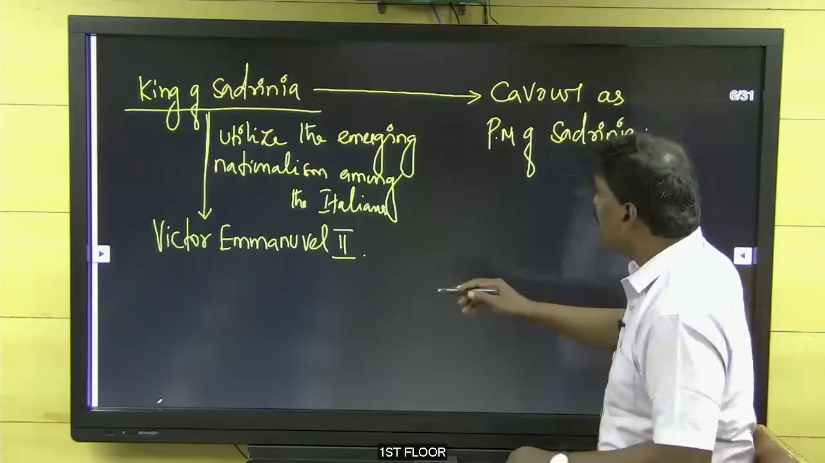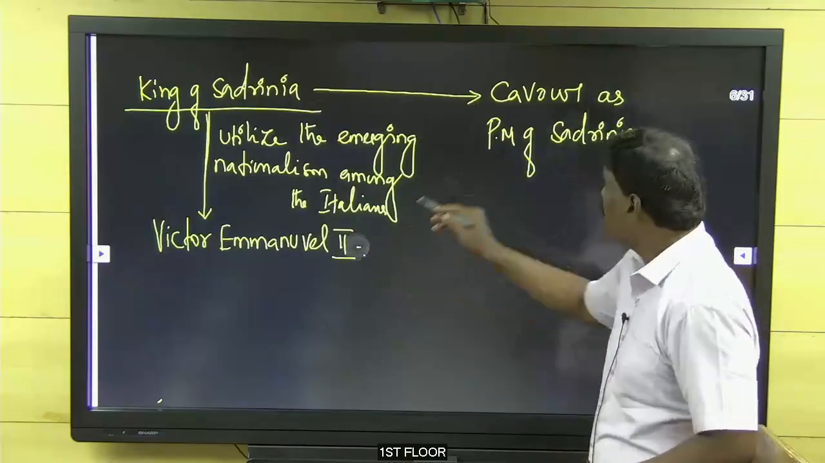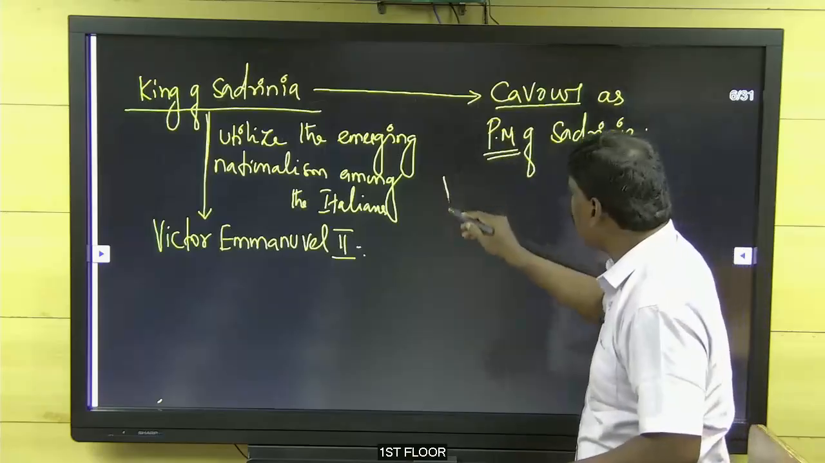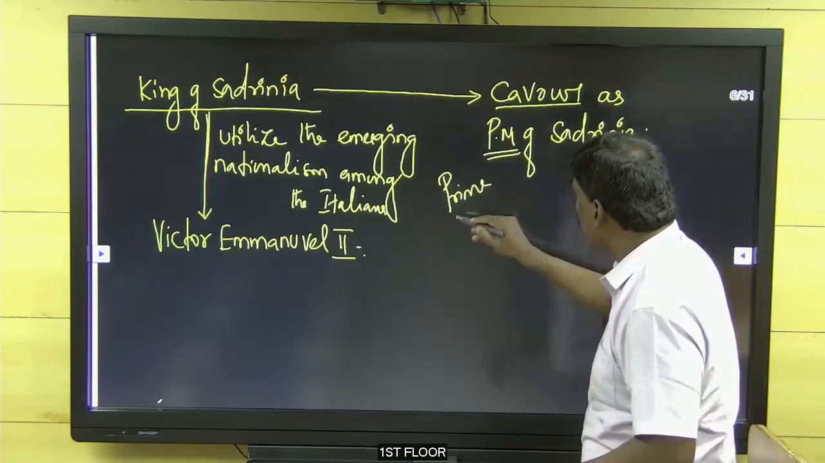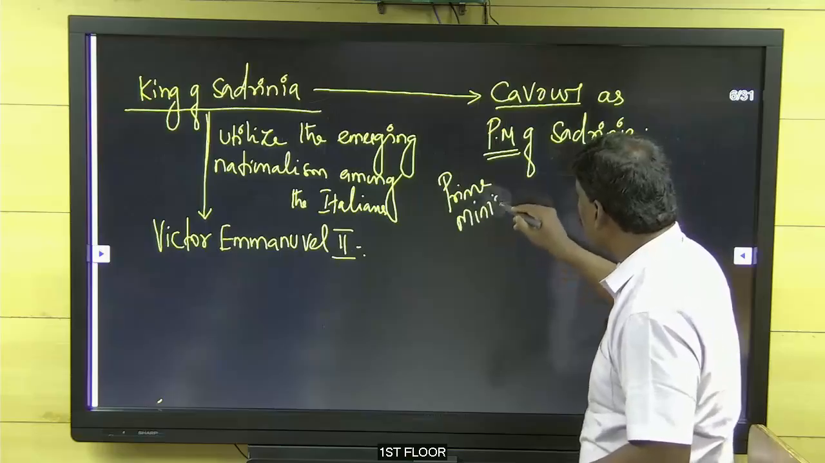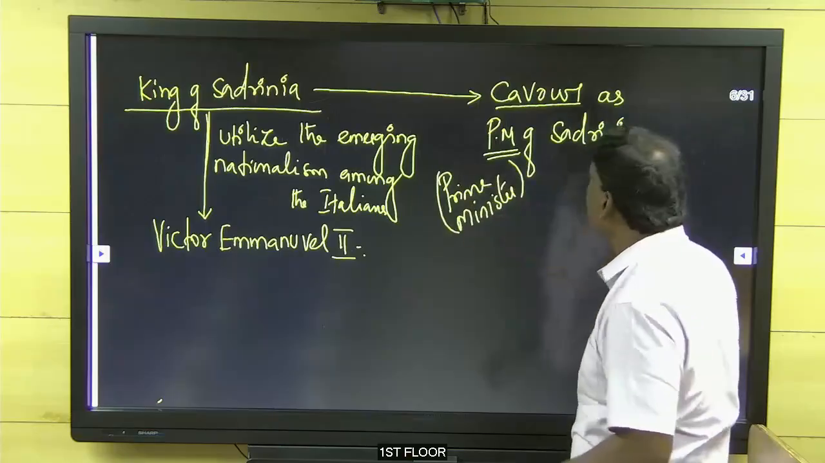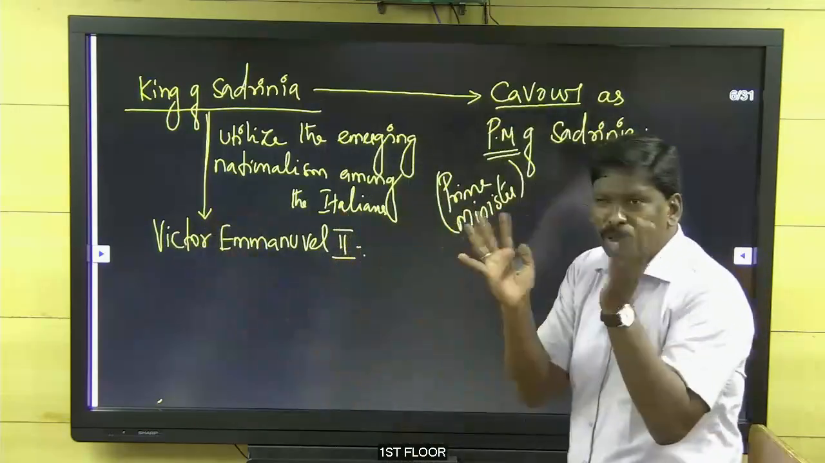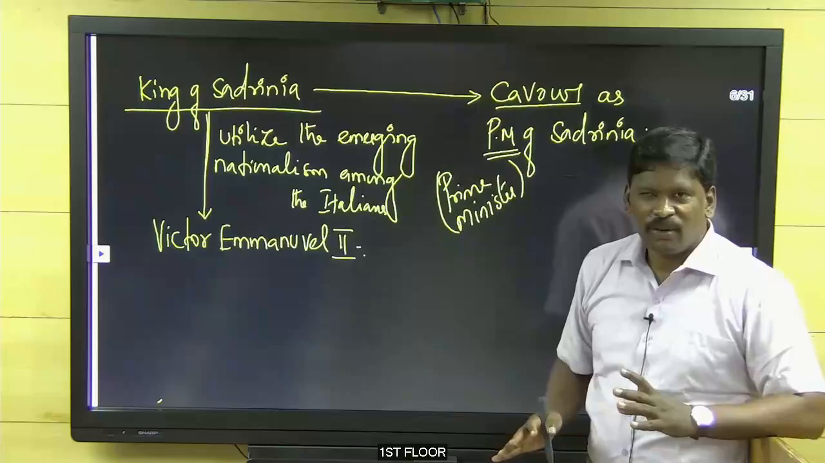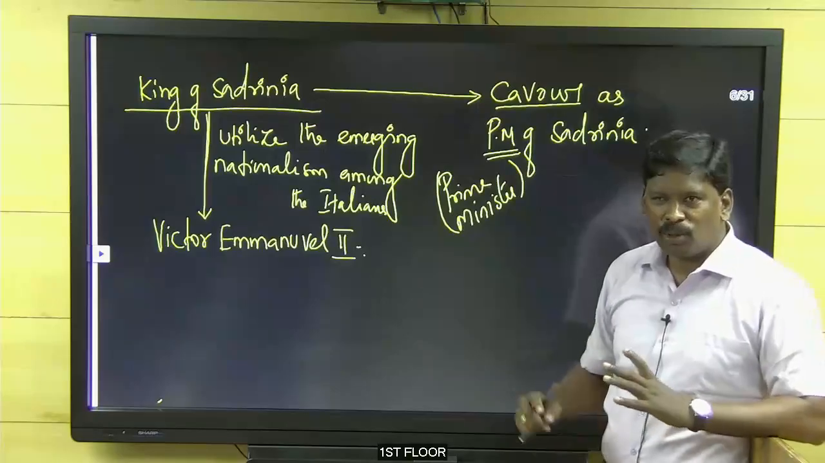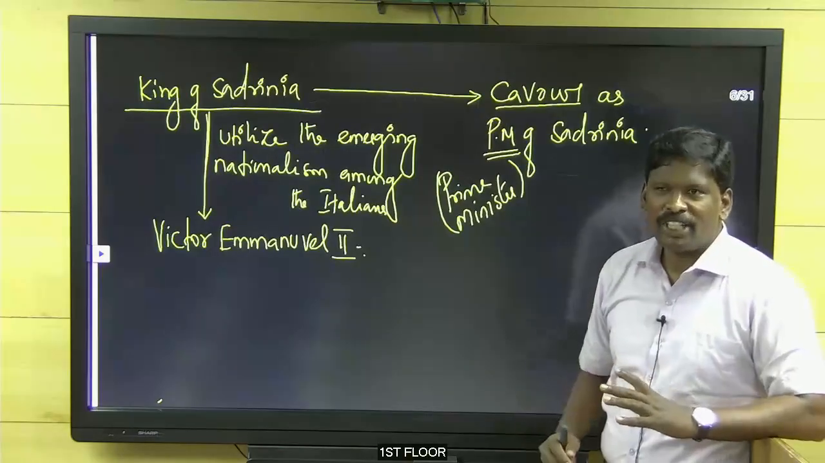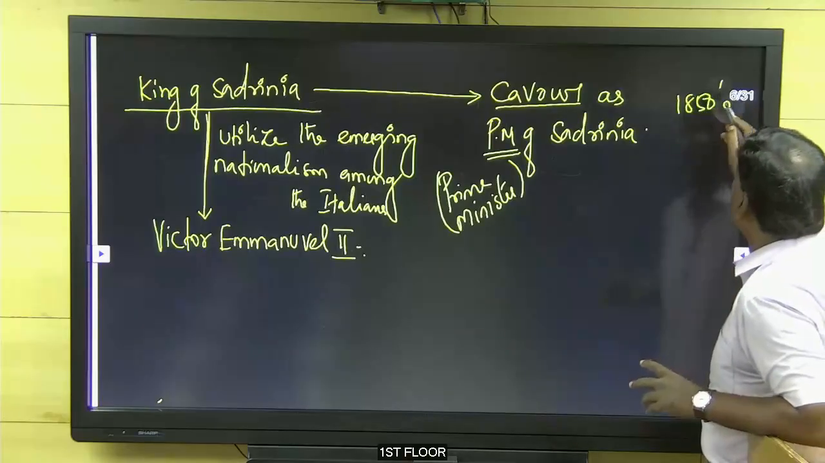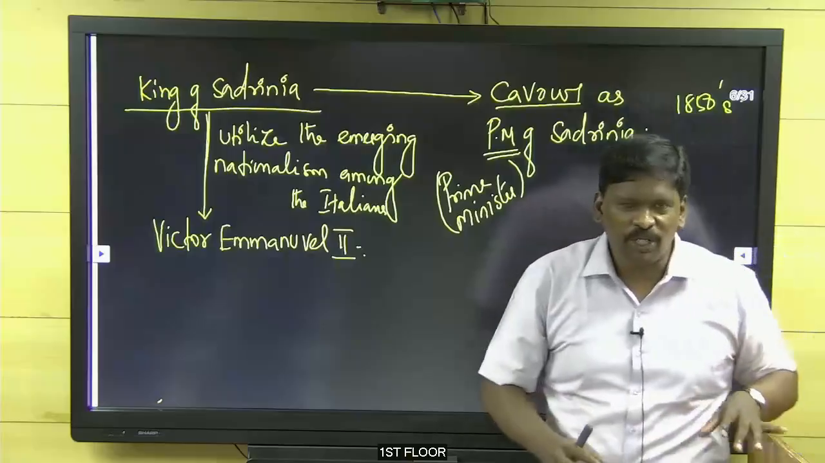Like that, the King of Sardinia, Victor Emmanuel, appointed Cavour as Prime Minister. Here, PM means Prime Minister. I write it also. Prime Minister of Sardinia. Now Cavour and Victor Emmanuel were going to do the unification. Both of them were going to do the unification now. Now they are in the 1850s. Cavour saw the situation.